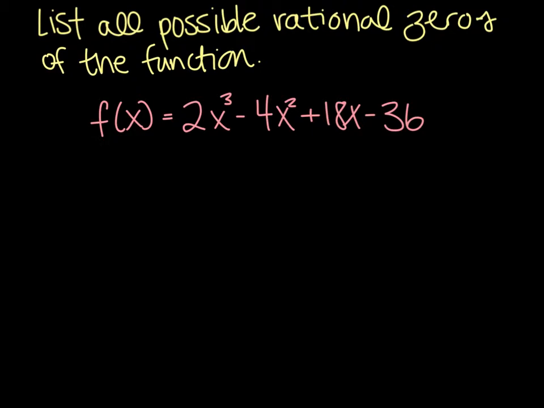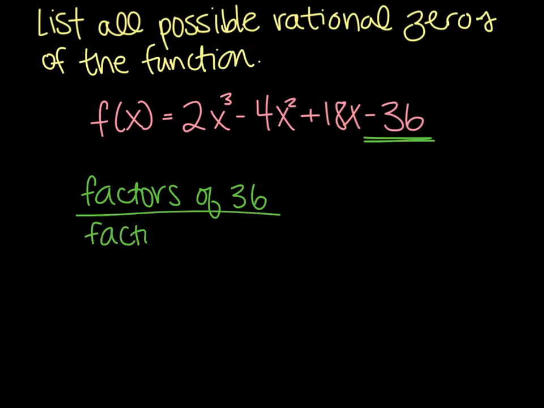The last example, however, that one was too easy. So let's look at something that's going to be a little bit more challenging. So again, we want to use the rational roots theorem, the rational zeros theorem, in order to determine all of the possible zeros, all the possible factors of this polynomial, right? As it is right now, we have no idea what its factors are because there are no techniques that we know that we can use to factor. So again, I'm going to look at the factors of my constant term, 36, and I want to divide that by the factors of my leading term coefficient. And my leading term coefficient is right here at 2. So I want to compare the factors of 36 to the factors of 2.